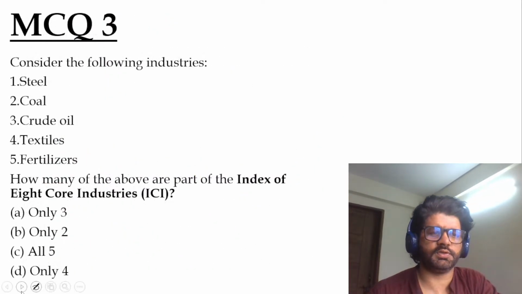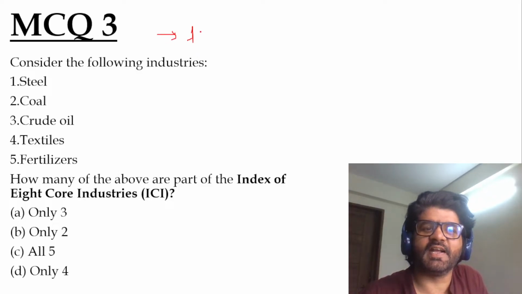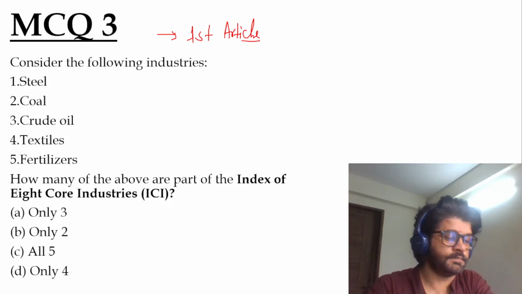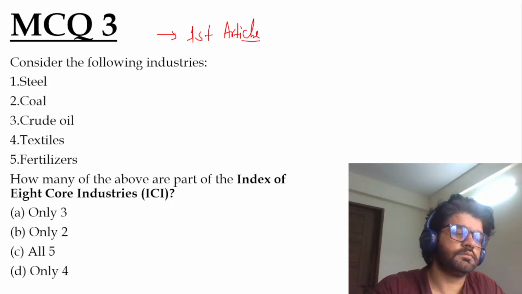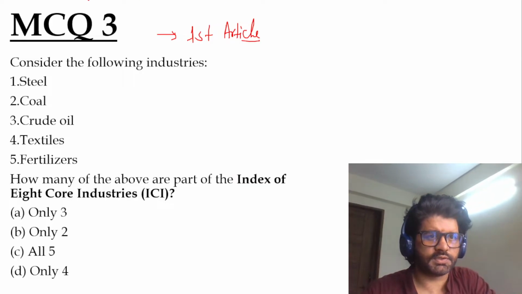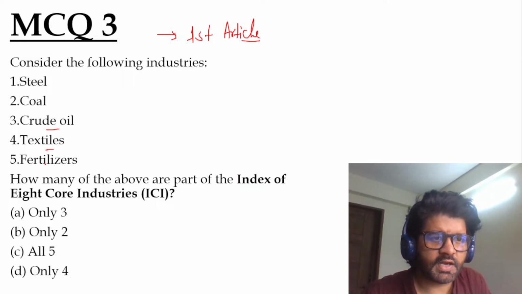Let's solve some questions. This question is from the first article which we have done. Very important article. Consider the following industries: steel, coal, crude oil, textile, fertilizer.